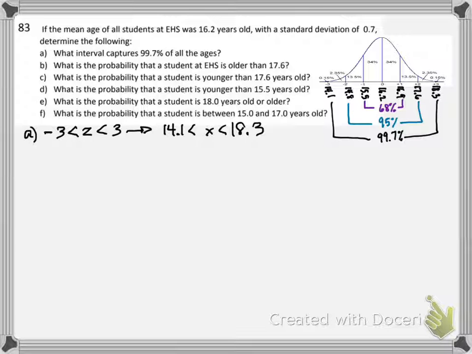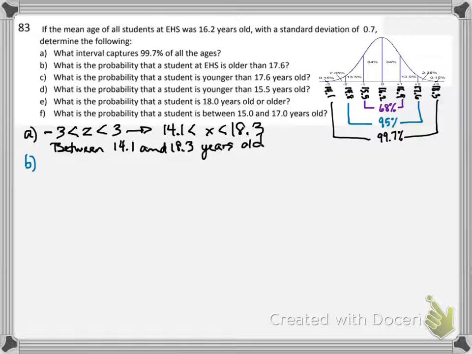And if I was putting that in words, which when we take a multiple choice final, they usually put it in words, I would say between 14.1, that's their ages, right? And 18.3 years old. And I like to think about whether that's a reasonable answer for the question. Do you think that 99.7% of all the students at EHS are between about 14 and 18? Yeah, that makes sense. Let's look at choice B.